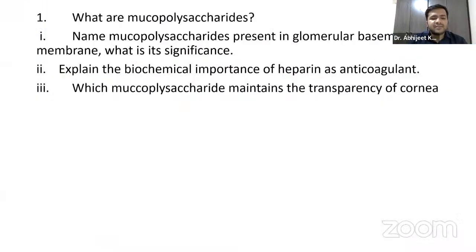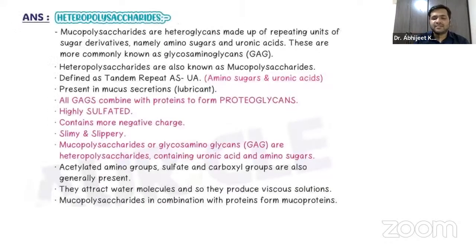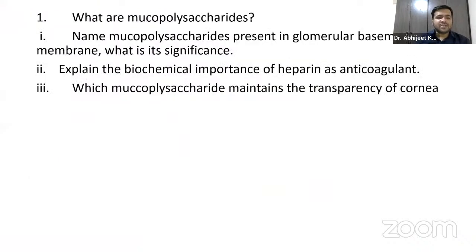So let us start with the very first question that we are discussing today. That's a previous year question: what are mucopolysaccharides? Let us first discuss what these mucopolysaccharides are.